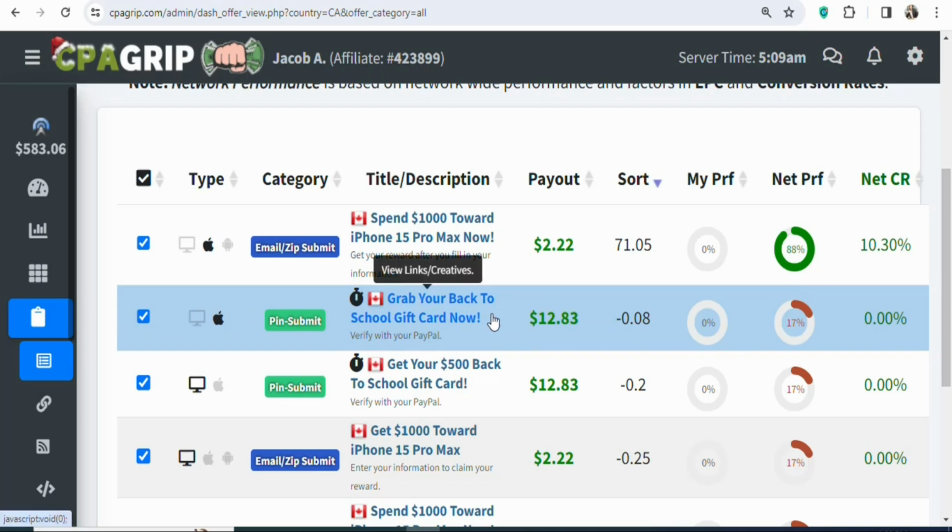That is the amount that we are going to earn. So what you have to do is get your affiliate link and then find a traffic source so that you can get people who live in Canada to click on your affiliate link and then enter the required details so that they can stand a chance of winning a back to school gift card.